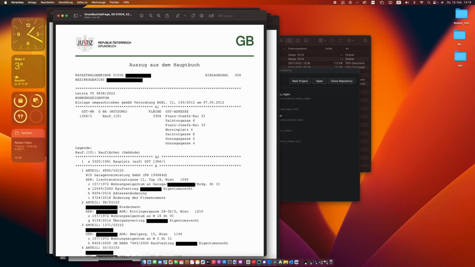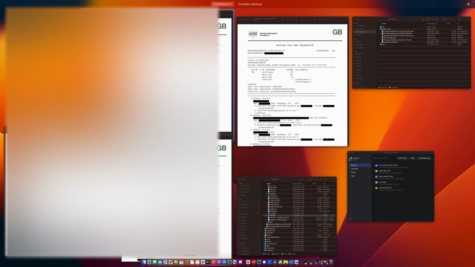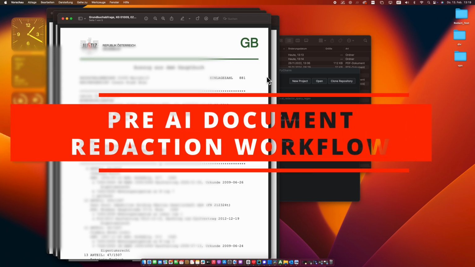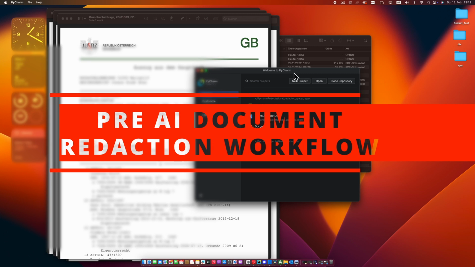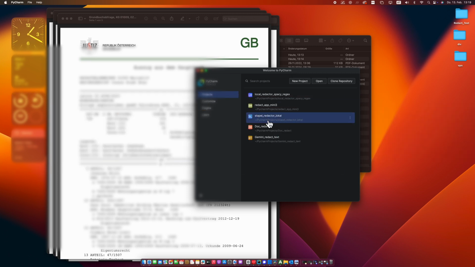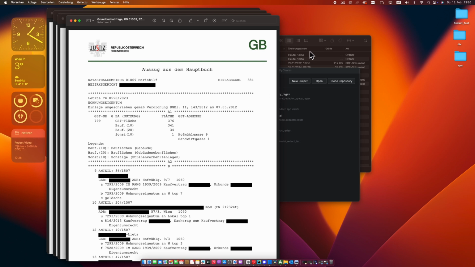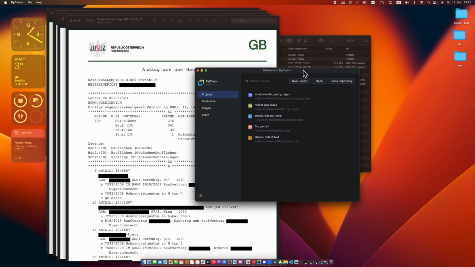Hello and welcome. Today I have the opportunity to address my colleague attorneys, notaries and state attorneys, as well as those working in corporate legal departments. Over the next few minutes, I would like to introduce you to a lean, fast, local and completely free solution for redacting documents. This tool can significantly simplify our daily legal work.